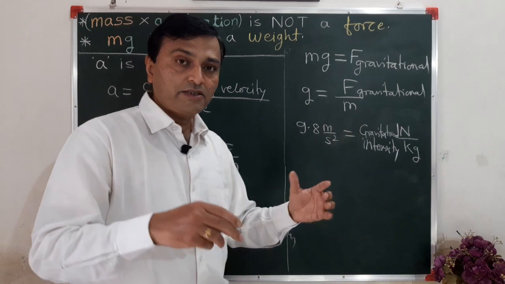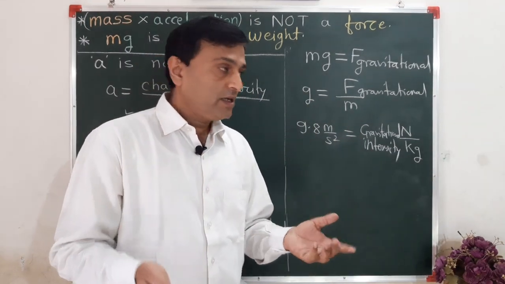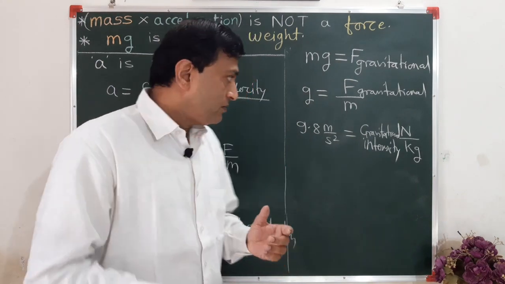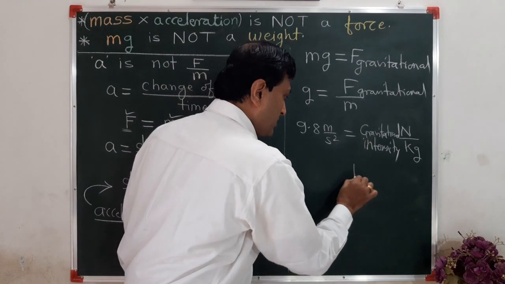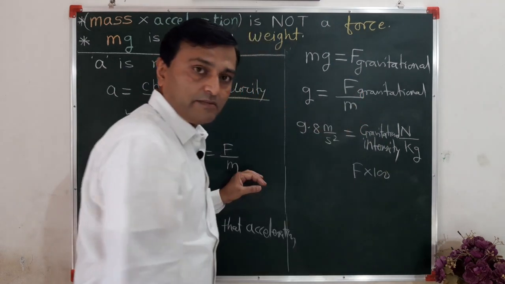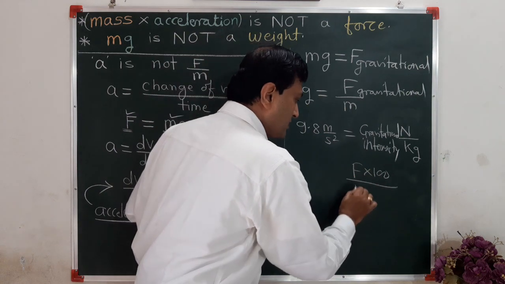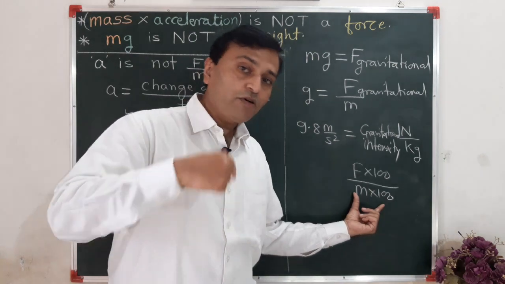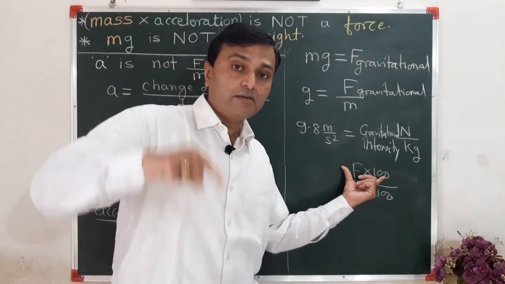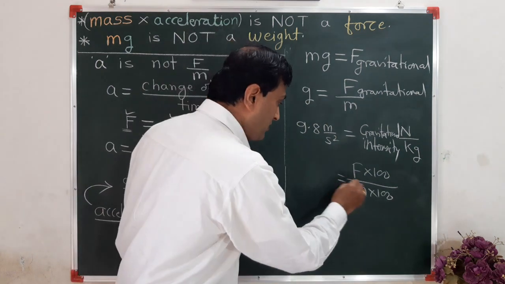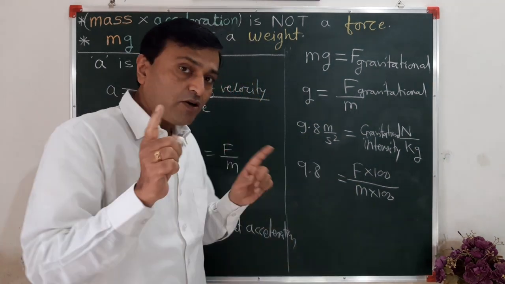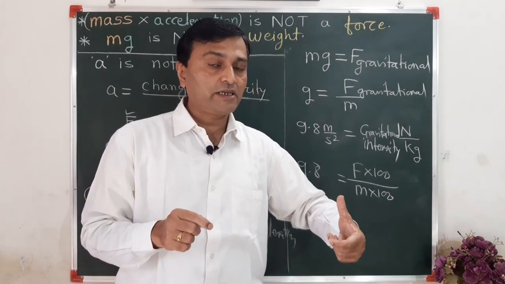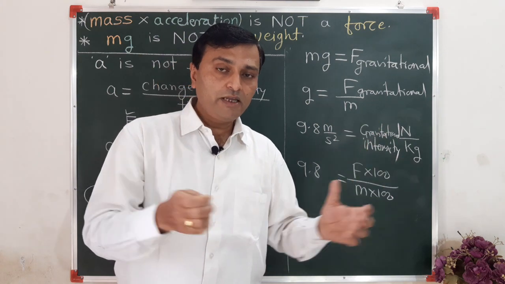If the mass is more, suppose it is 100 kilogram, then the force on that mass will be more, 100 times more, so m into 100, and that's why the force by earth will be more, so that its effect will be the same. The effect will not change, means that body is also falling with 9.8 meter per second square, the effect will be the same on a heavy body and a light body.